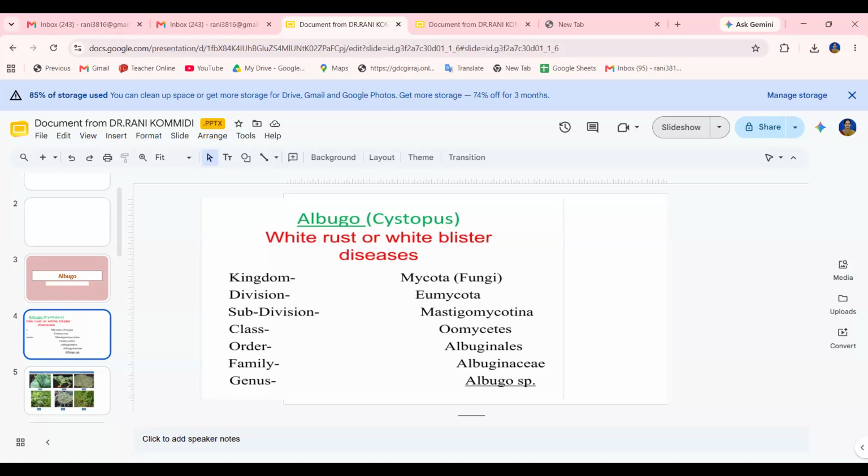We already discussed this in the last class. The Chytridiomycetes are aquatic fungi that occur mostly in soil. They are parasites on aquatic algae, animals, or even higher plants.